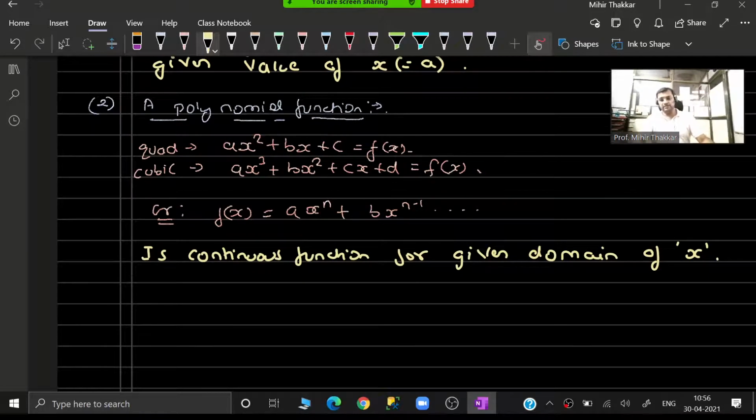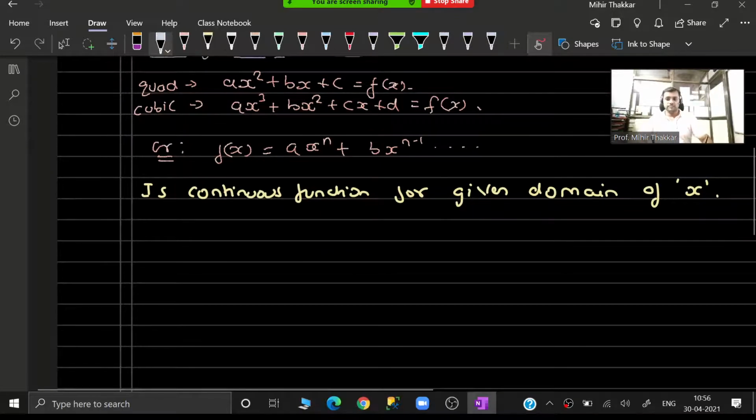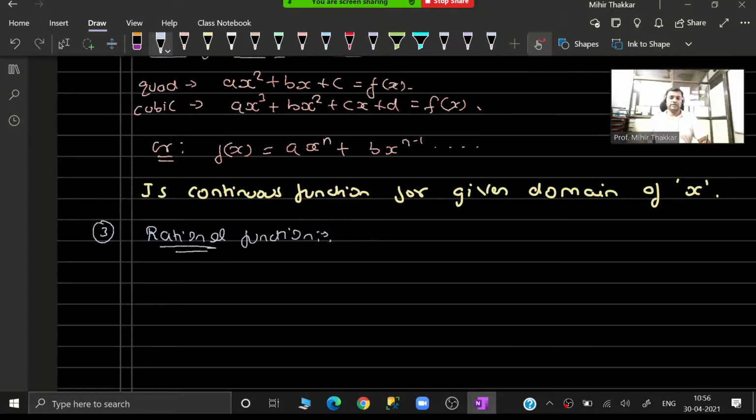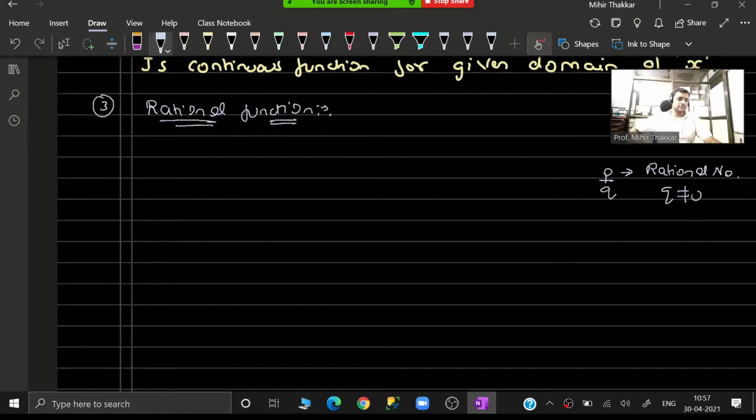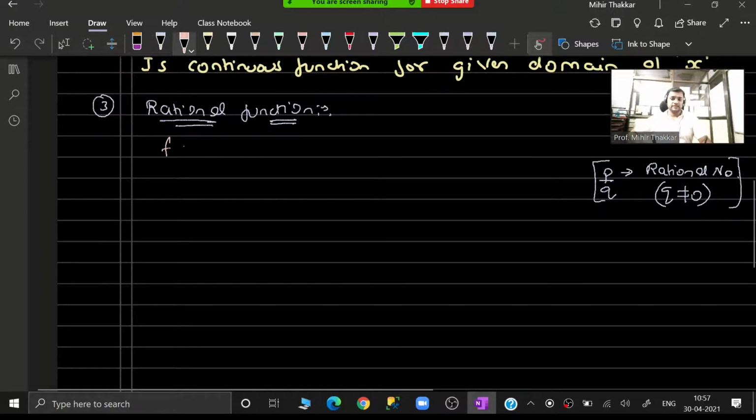Number 3 that you have is a rational function. Now I am sure you know the meaning of a rational number. Any number which is of the form p upon q is called a rational number, with the condition that q is not equal to 0. In the same way over here I say that f(x) is nothing but any random p(x) upon q(x).